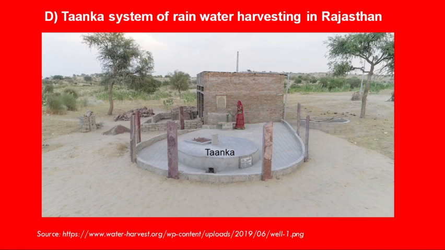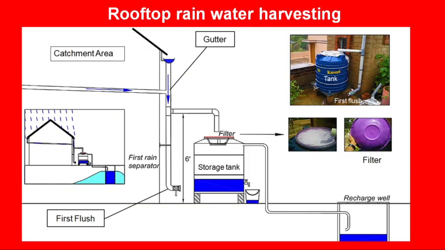So, this is the image which represents a tanka system in the Rajasthan region. The water is collected through the concrete portion, and it is then first filtered out, then it's stored in a concrete tank that is known as tanka. So that is commonly found in the Rajasthan region where there is less rainfall seen every year. So these were some of the traditional methods or techniques of rainwater harvesting.